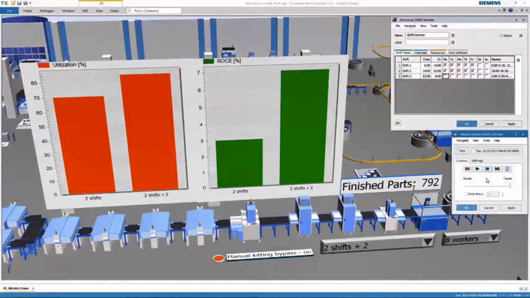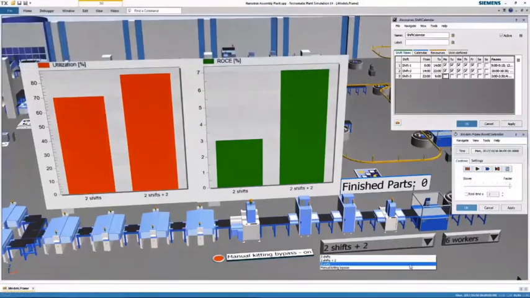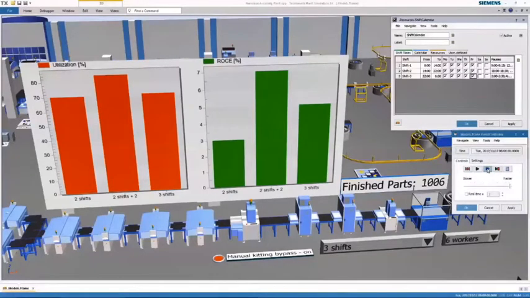If we can add more workers to 2 shifts, how about we try another approach? Perhaps this is an example of a what-if scenario. Means if 2 workers are added, how much would be the output? Again, we'll change our parameters on our digital twin and rerun the simulation to seek our results. In this case, we are running more parts, however, utilization and ROCE.